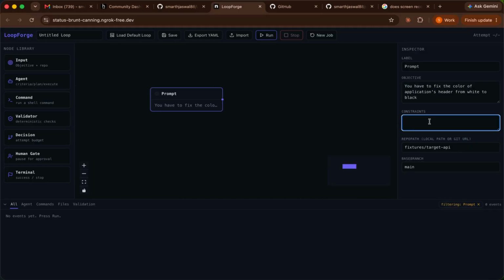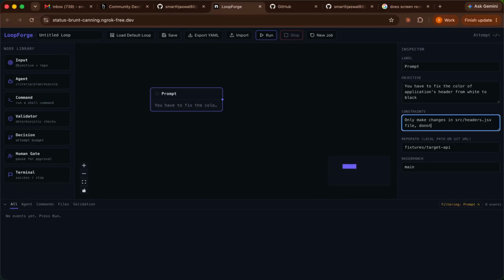Now here you can also add constraints. So how do constraints work? Let's suppose I know my header file exists in the src folder. So I'll ask it to only make changes in the src slash header dot jsx file.